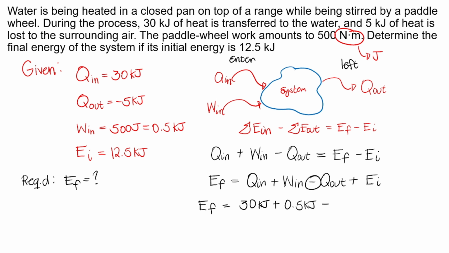Hindi mo na siya gagawing minus negative, hindi mo gagawing ganyan. Kasi itong nandito na negative 5 just indicates na palabas yung heat. So, we will just input ito na mismo. So, minus negative 5 kilojoules. And then, plus our initial energy, which is 12.5 kilojoules.